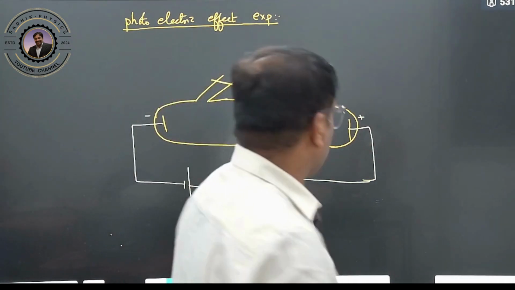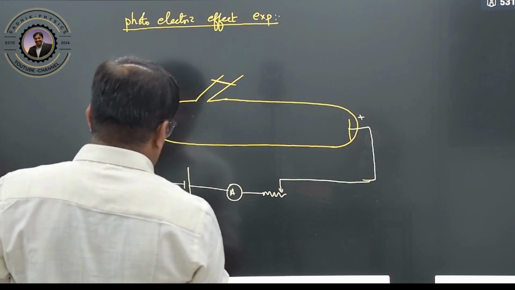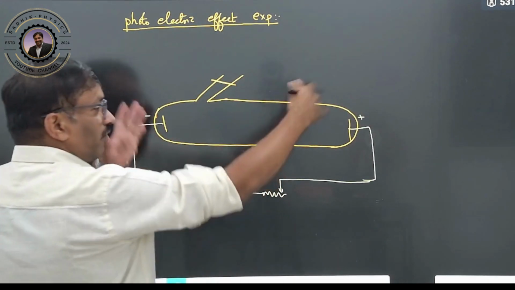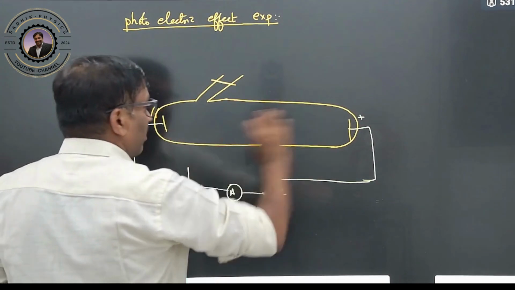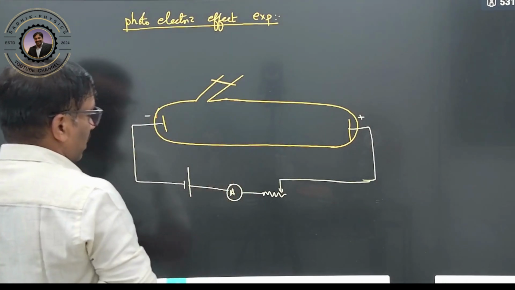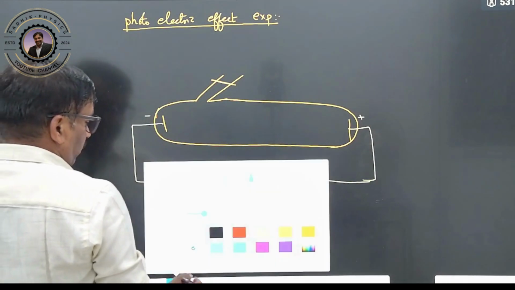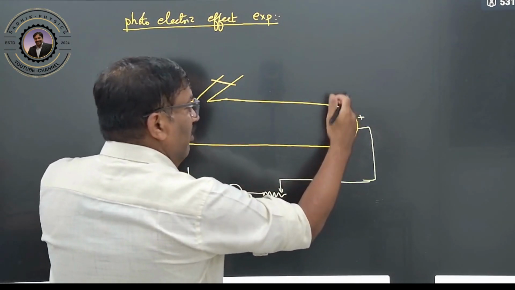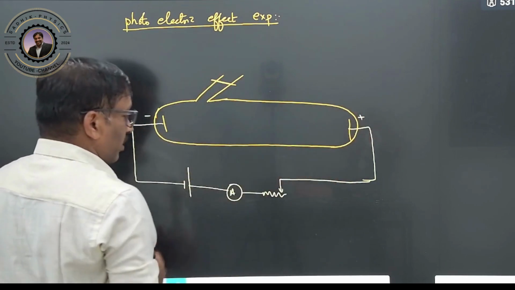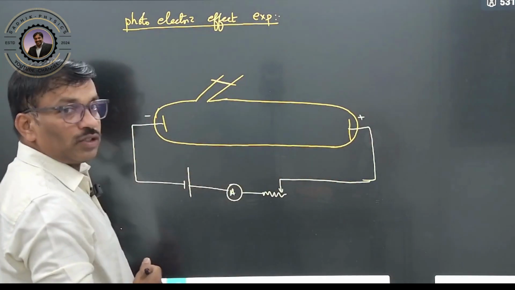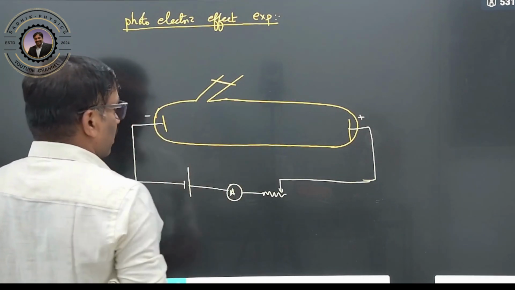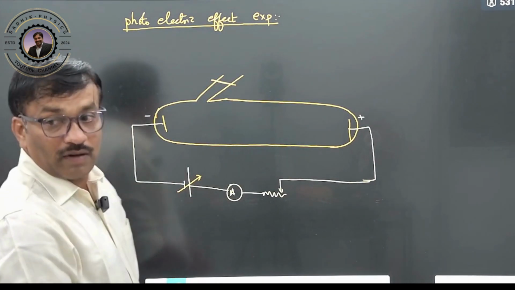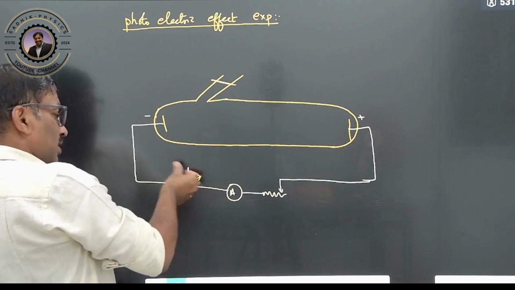Clear? Now what we are going to do: here the cathode plate and anode plate are very far away, with a complete vacuum or only some small particles. These two plates are very far away, there is no connectivity between them. Therefore the ammeter will show a 0 reading, because there is no conductivity. What I will do is go on increasing this voltage.